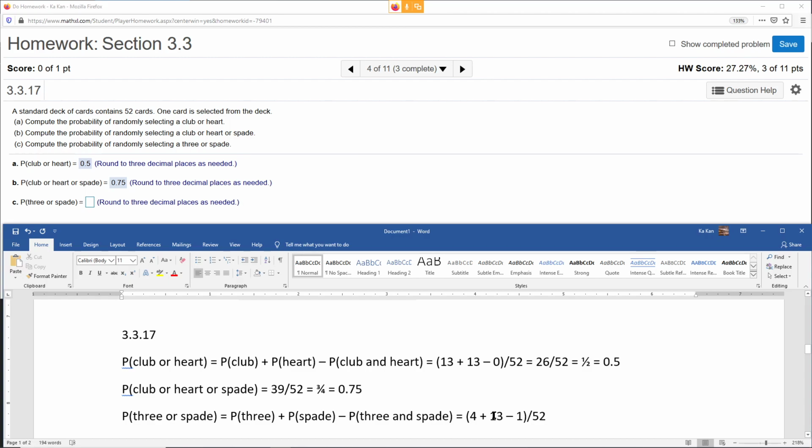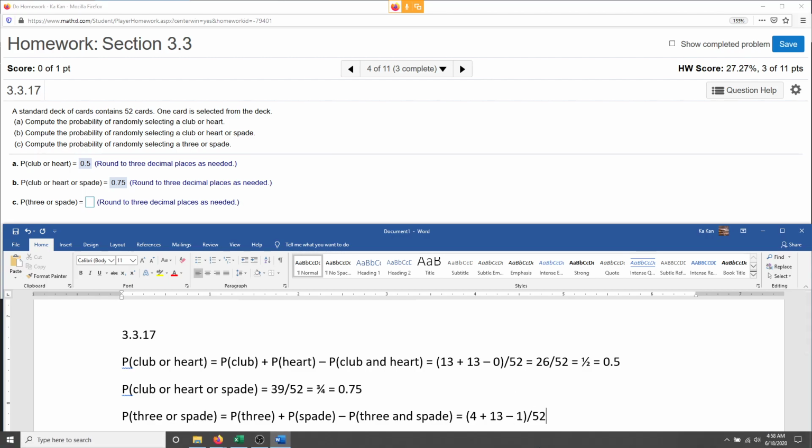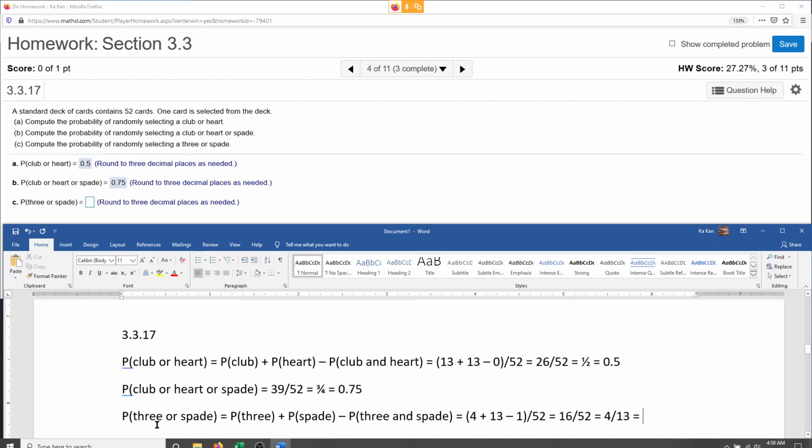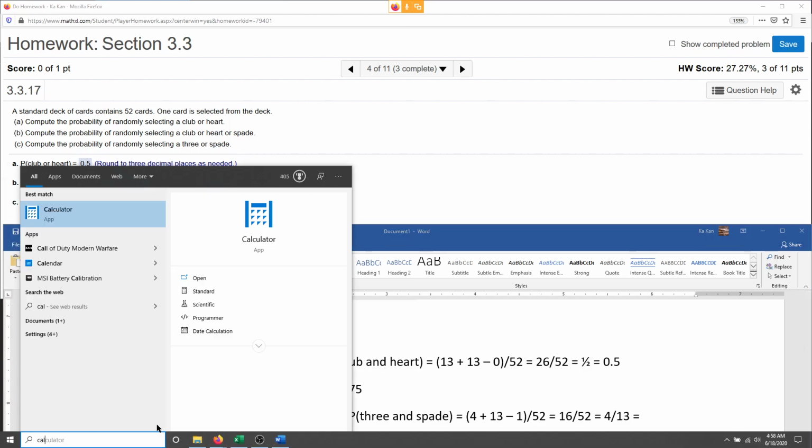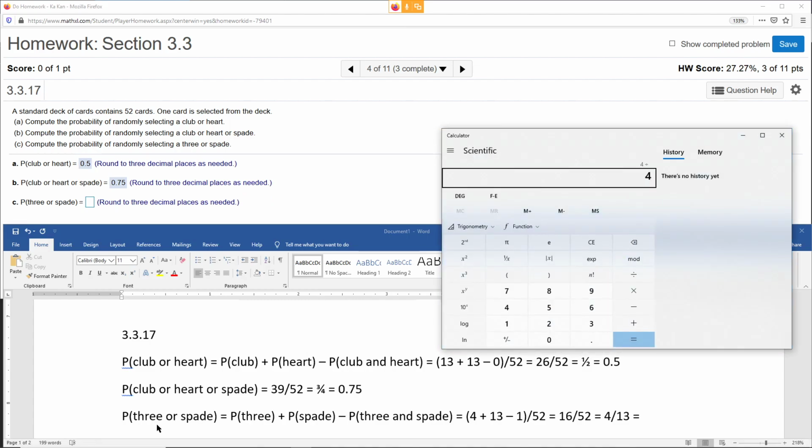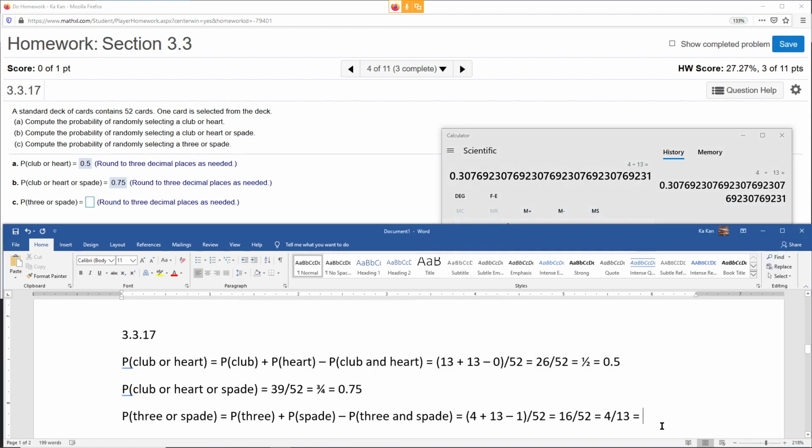But one of those cards you just double counted because it has both. Both sides claim one of those. So that should equal, that's 17, that's 16 over 52, right? Which, you can divide by 4, that's 4 over 13. And what is that in decimal? 0.308.